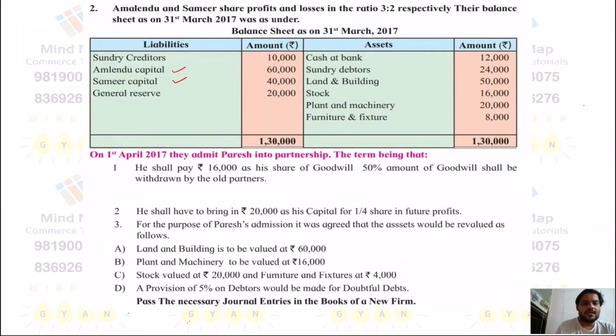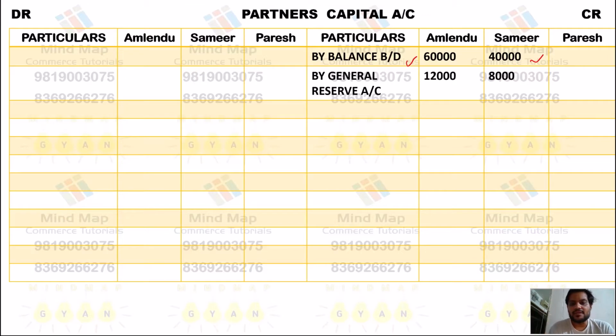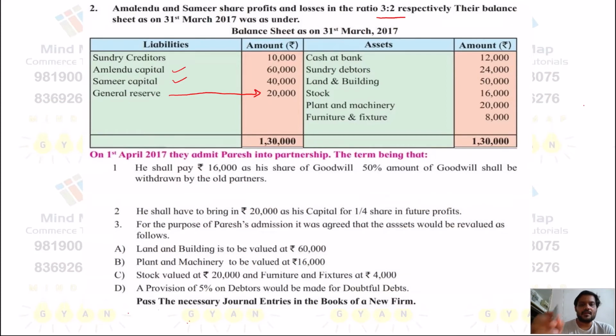Also, we distribute this general reserve, because reserves are subject to last year's profit, and the new partner does not have any impact on the general reserve. So this has to be distributed in the old ratio among the old partners, 3:2. So again, by partners capital credit side, by general reserve, we distribute 12,000 and 8,000, total 20,000, in the old ratio.